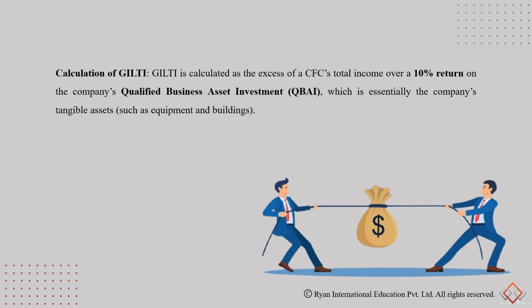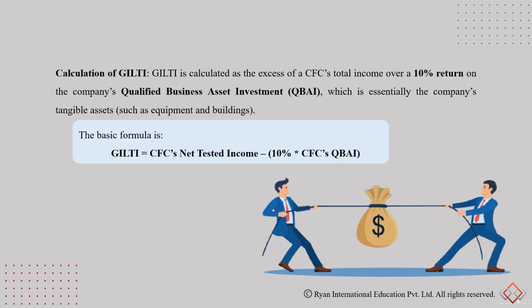How do we calculate GILTI? GILTI is calculated as the excess of the CFC's total income over a 10% return on the company's qualified business asset investment, often called QBAI, which is essentially the company's tangible assets such as equipment and buildings. So the formula is CFC's net tested income minus 10% of CFC's QBAI.